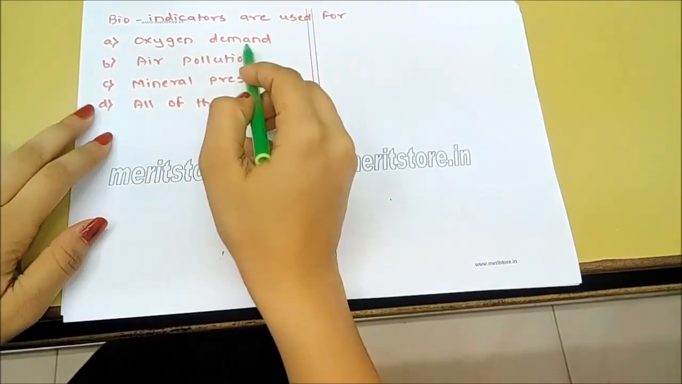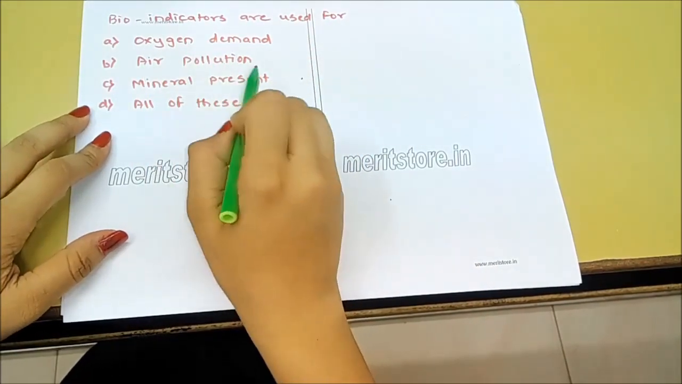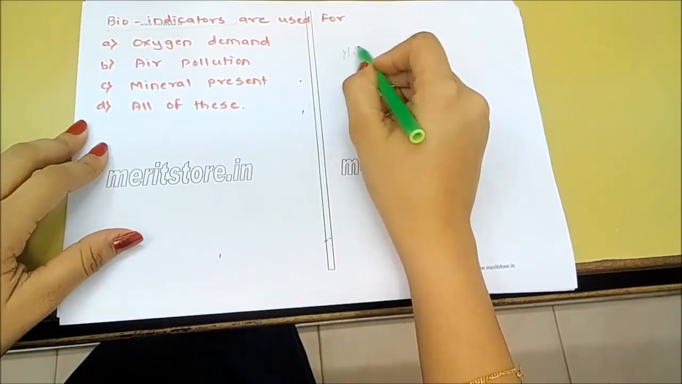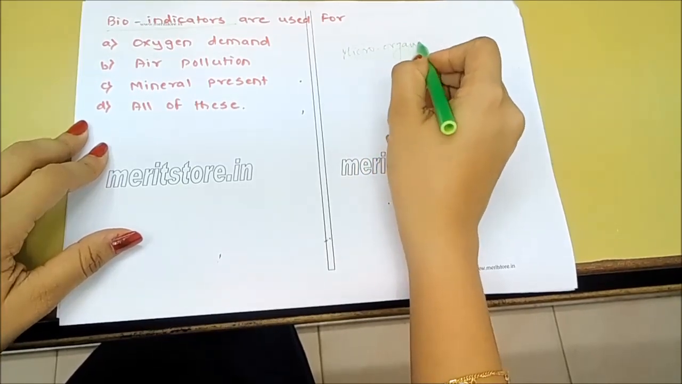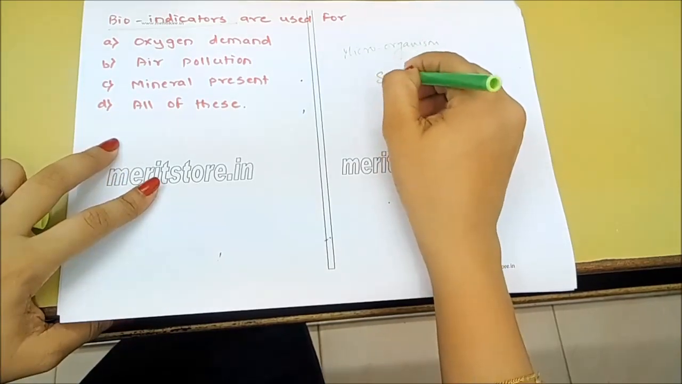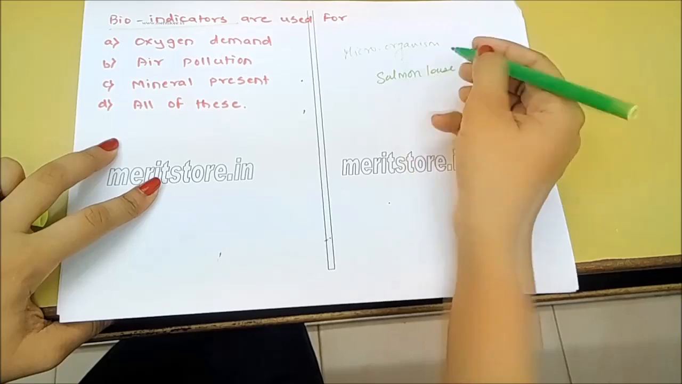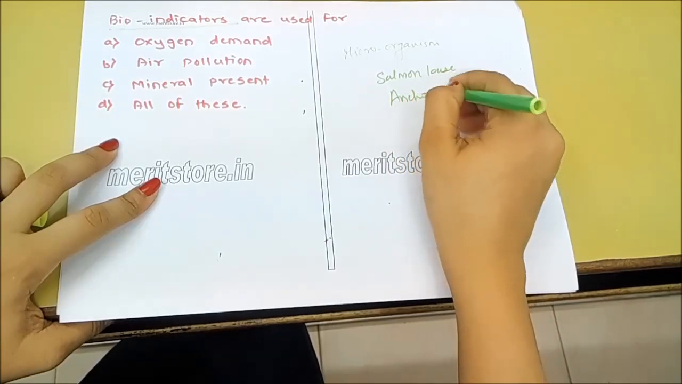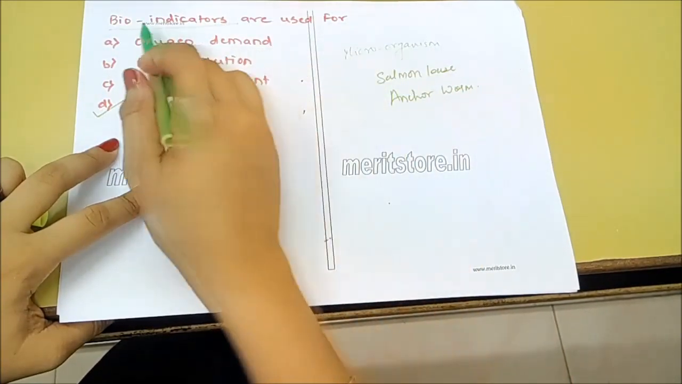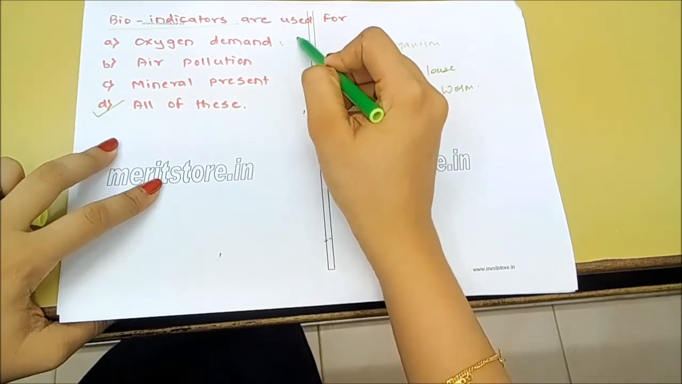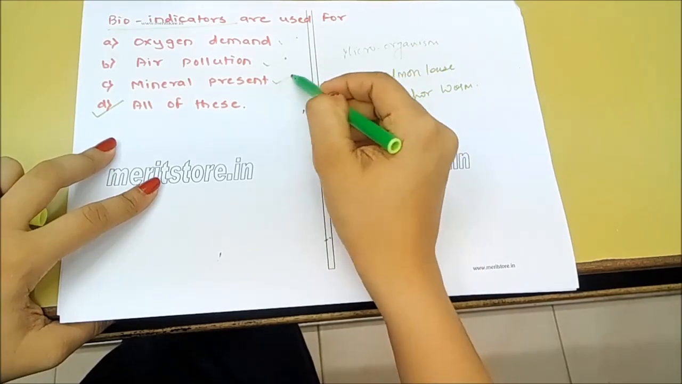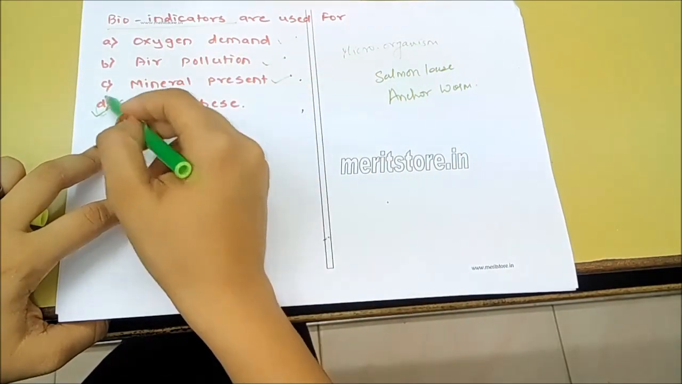Bioindicators are used for oxygen demand, air pollution, minerals present, all of this. Bioindicators are microorganisms that are used to determine the pollution content. Some common bioindicators are salmon, Lewis, and the anchor worm. A bioindicator is used to tell me the oxygen demand, how much the air is polluted, and the minerals present in a substance. So the answer is D, all of this.